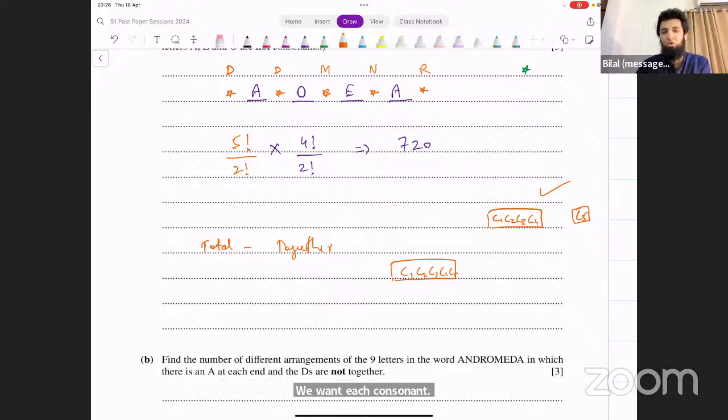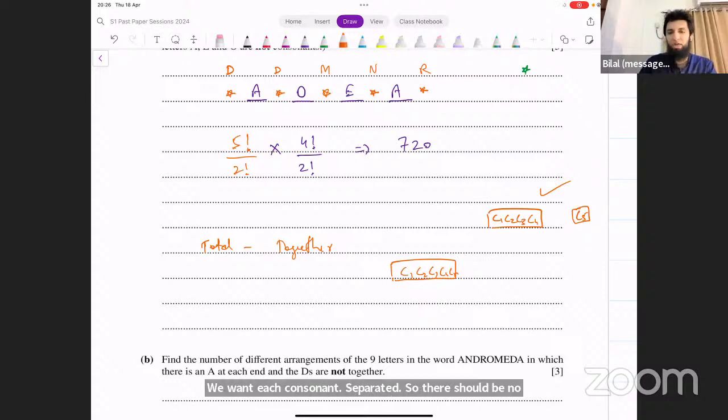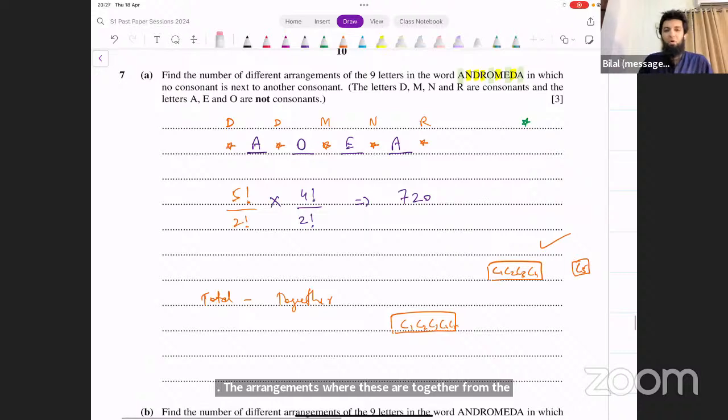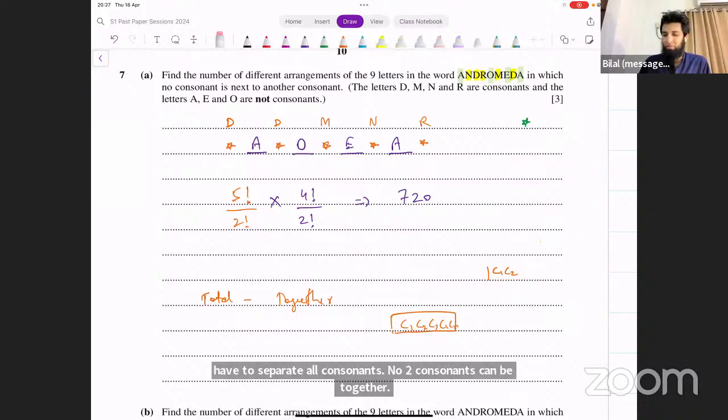So there should be no 2 consonants together. So for this, you can't use that method where you subtract the arrangements where these are together from the total. This method is not going to work here because here you have to separate all consonants. No 2 consonants can be together. So that method does not work here. Okay.